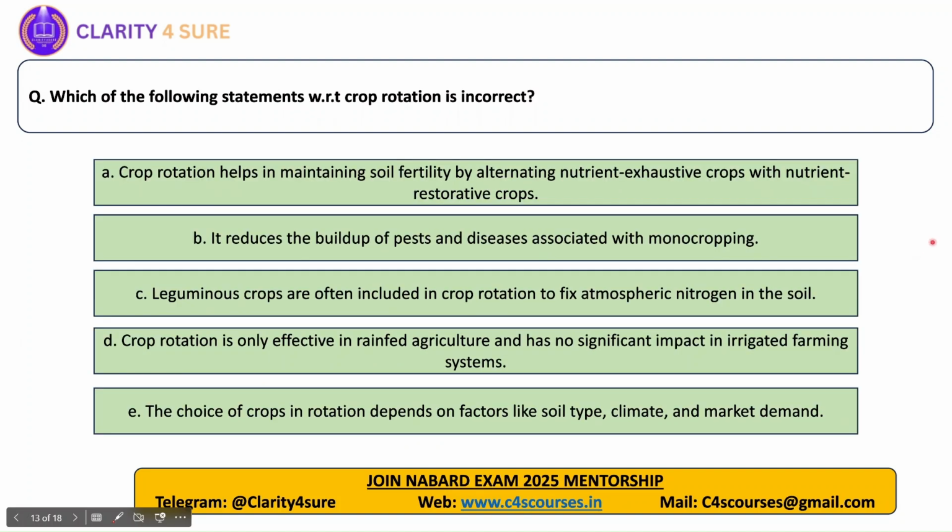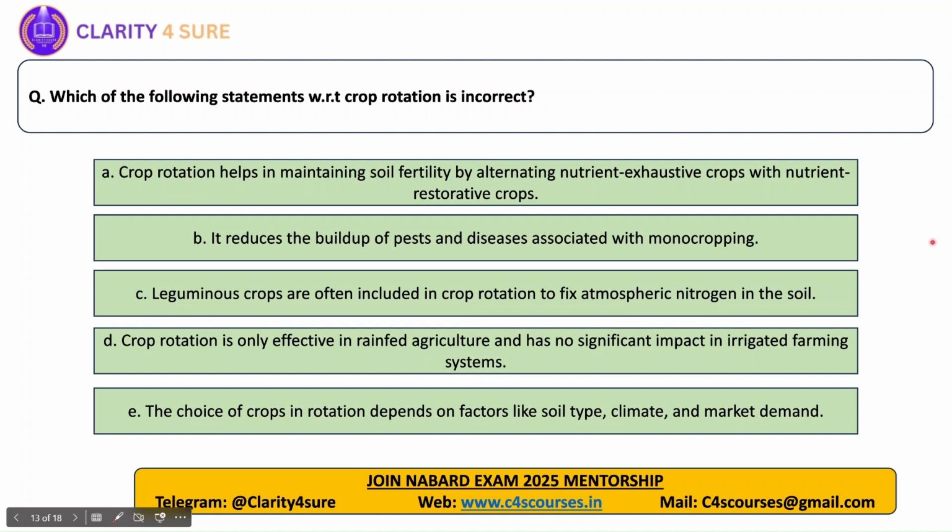Next, which of the following statements with respect to crop rotation is incorrect? So we have to identify the incorrect statement here. Crop rotation helps in maintaining the soil fertility by alternating nutrient exhaustive crops with nutrient restorative crops. So this is actually the definition of crop rotation. So this statement is true. We generally go for a nutrient exhaustive crop like rice or wheat, and then we alternate it with pulses, leguminous crops, which are nitrogen fixing crops.